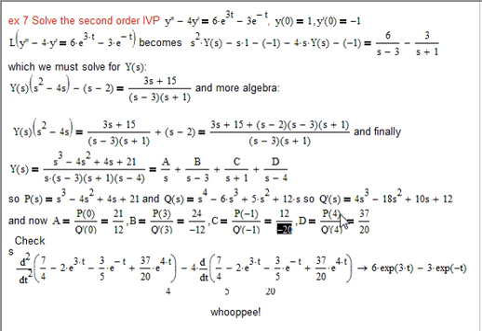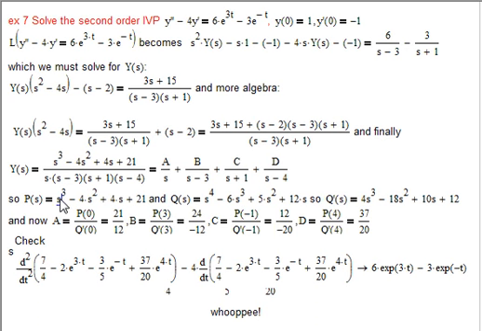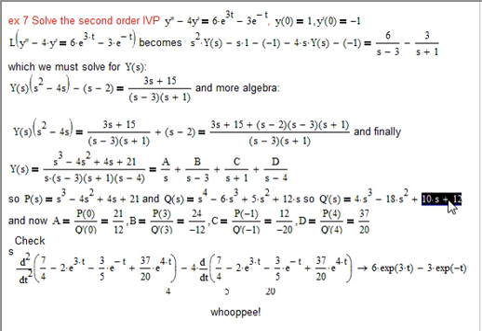And d is going to be p of 4 over q prime of 4, and just trust me, 4 cubed minus 4 cubed, that goes away. So 4 times 4 is 16 plus 21, so 37. And q prime of 4, that's 64. Oh, that's awful. There's 52, and 64 times 4, 256 minus 52, and then minus 18 times 16, 4 squared. Well, trust me, you get 37/20ths, okay? I don't necessarily want to do all that arithmetic. I don't think I need to dazzle you with that. Besides, I'd use a calculator, and wouldn't you?